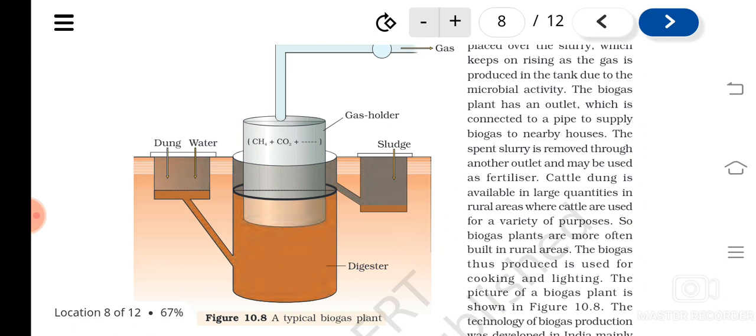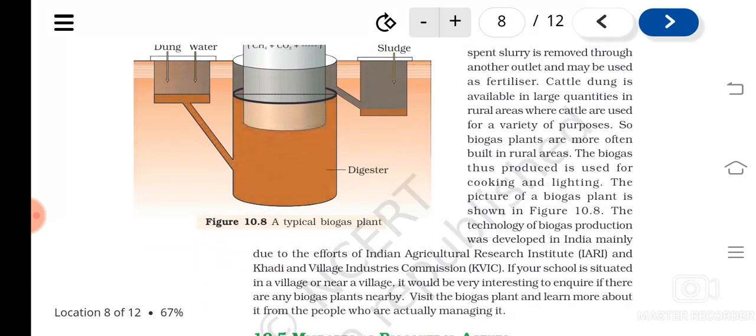It will have an outlet for gases to get connected to the houses or uses. Then there will be an outlet to remove the slurry, or the waste from the biogas plant, that is a very good fertilizer. And there will be an inlet through which the cow dung is added, in the form of a slurry.